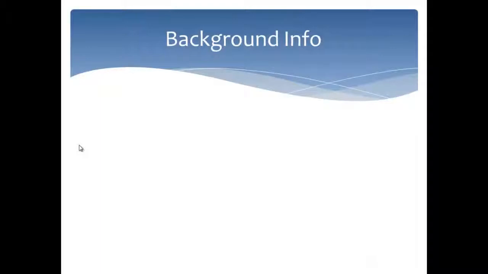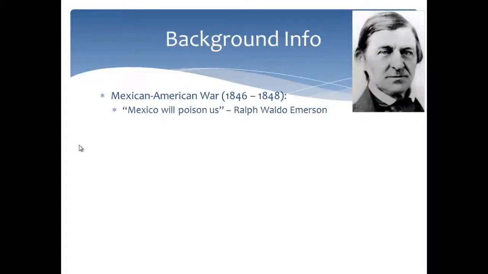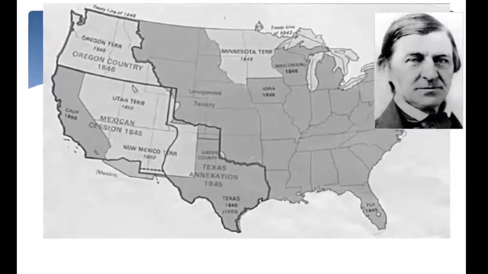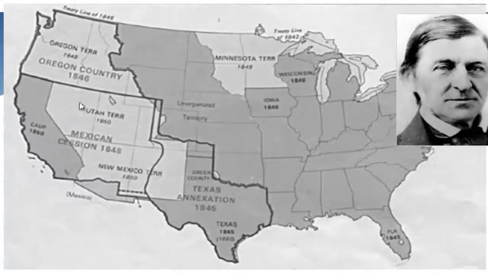All right, some background info leading to the Compromise of 1850. It all starts with the Mexican-American War, which lasted 2 years from 1846 to 1848. If you want more info, check out my review video on the Mexican-American War. Famous American Ralph Waldo Emerson said of Mexico at that time that Mexico will poison us. Boy, was this guy correct. We have the Treaty of Guadalupe Hidalgo, which ended the Mexican-American War, and the U.S. is going to gain all this land from the Mexican cession here in 1848. Not this little piece down here, that's the Gadsden Purchase that will come years later. But the U.S. gains all this land here.